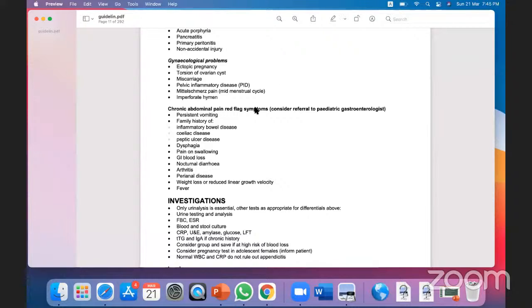Now think about the chronic abdominal pain with red flag. So why is chronic related with red flag? Because in acute abdominal pain, usually we refer the patient suddenly, but in chronic abdominal pain, we don't refer suddenly. We used to observe the child, but there are certain symptoms when we will not observe the child. What are the symptoms? Like if the child has persistent vomiting, more than 3 times vomiting per hour, okay, and the child is not taking any food, whatever she or he takes, he's throwing up. So this is the persistent vomiting.